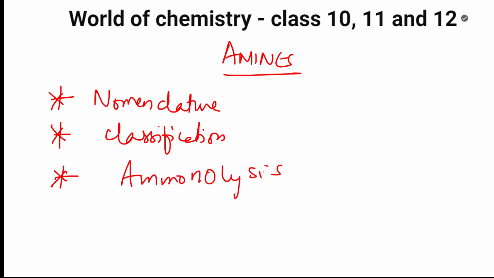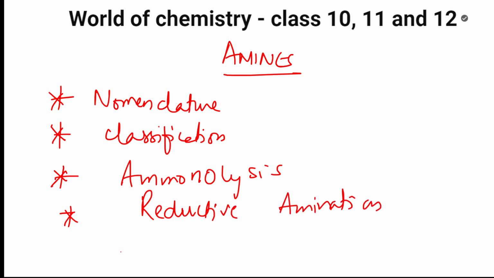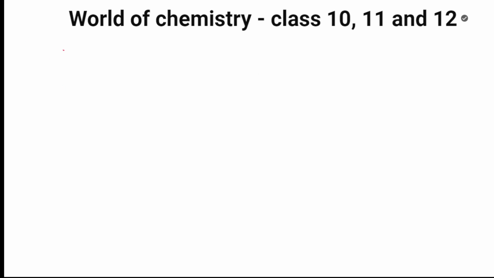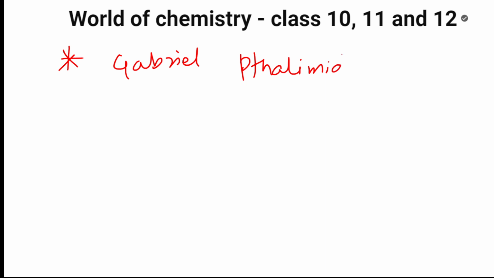Ammonolysis reaction is important. Then reductive amination, this is a very important topic. Reductive amination is one more topic which they're going to ask you. Then Gabriel phthalimide synthesis. Remember, Gabriel phthalimide is one which you should study. Then Hoffman's bromamide. These are all the name reactions.